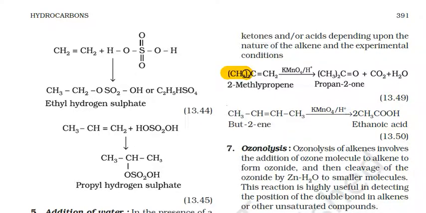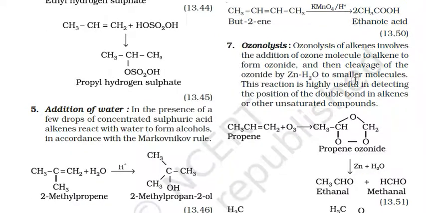(CH3)2C=CH2 in the presence of KMnO4, oxidation will be done, and propan-2-one will be formed with carbon dioxide and water.